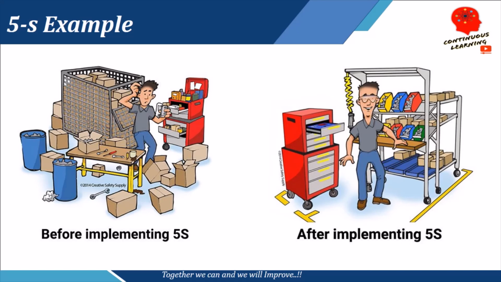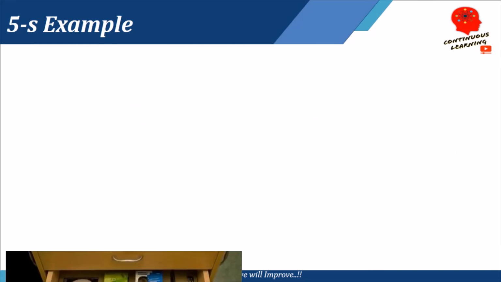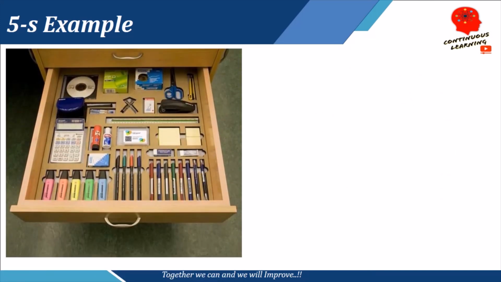Let us take few more examples. If you see this picture, you will see how beautifully a drawer is maintained. You have separate spaces for eraser, calculator, pencils, pen, scissors. Everything has a place and everything is kept at a defined place. So this would help a lot, save you a lot of time while you are in your daily routines. Usually we open our drawer and keep on searching for every small thing. So this is just a very small application of 5S methodology.